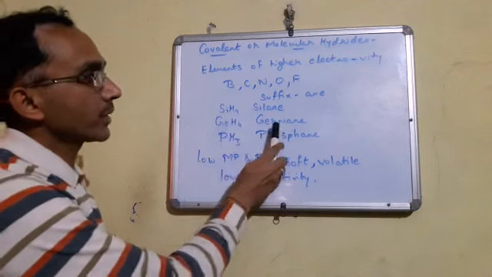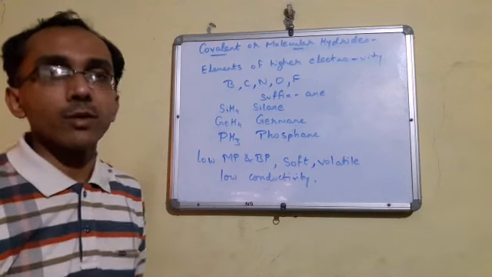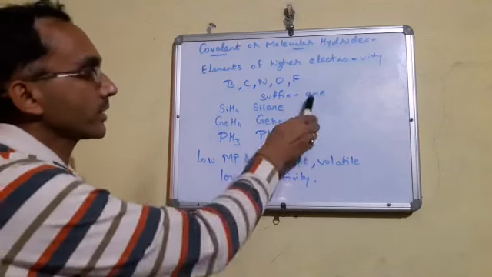Similarly, GeH4 will become germane. PH3 will become phosphine. In that case, we can write the name of any of the hydrides by using the suffix "ane."